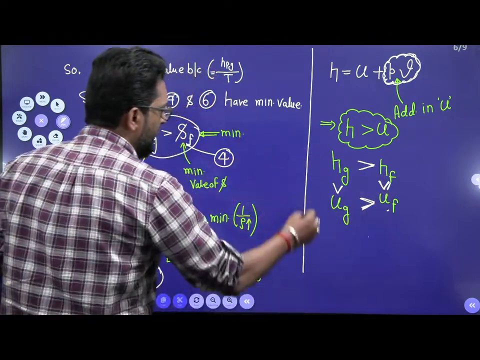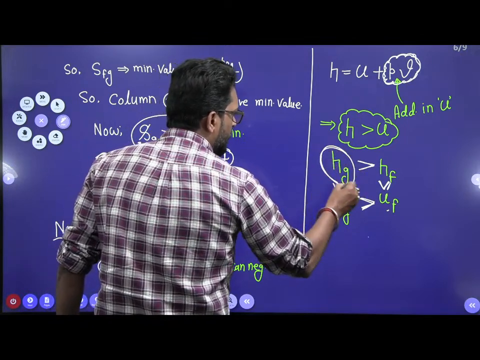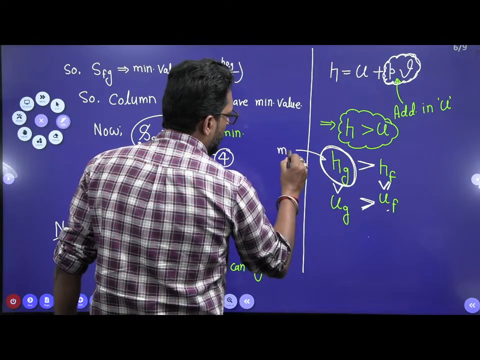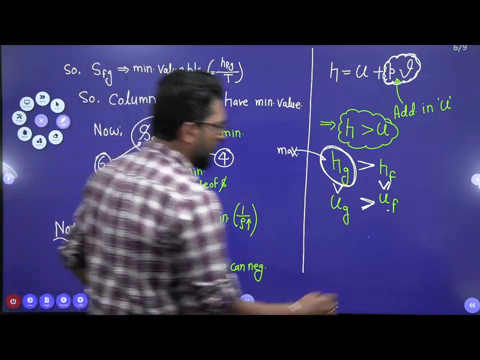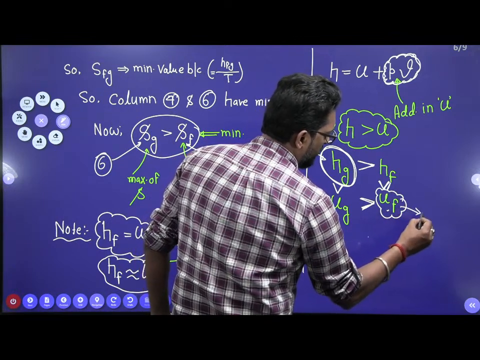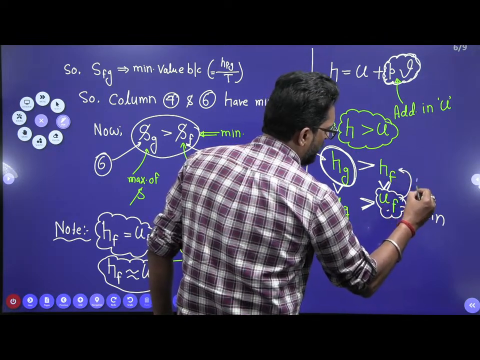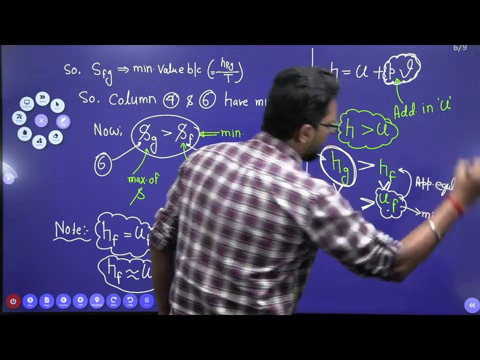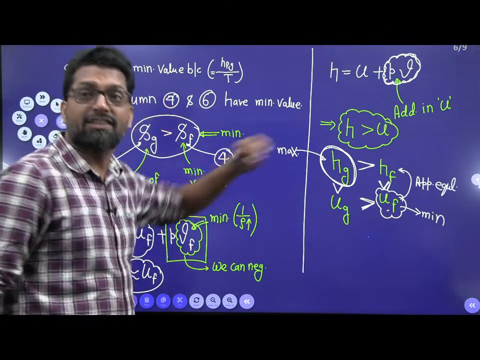So in these four contents, Hg is the maximum value, and this one is the minimum value, and this value and this value are approximately equal. Very little change. Okay, so first take Hg. Hg is the maximum in all the contents.